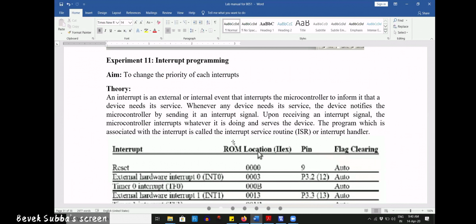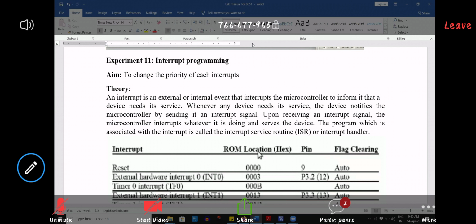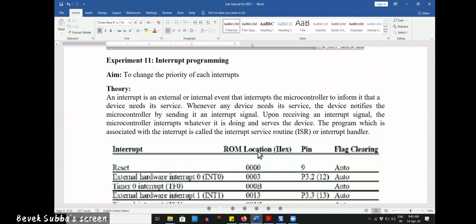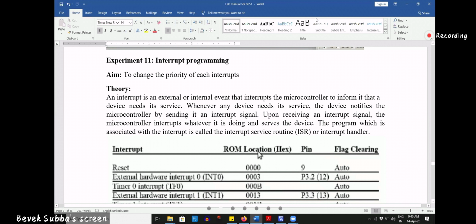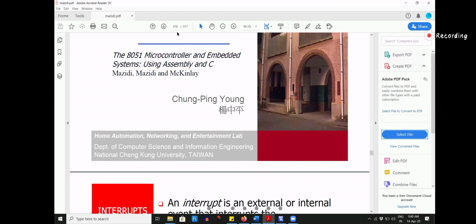Okay, so today's lesson is interrupt. Now, what is interrupt? Okay, so what is interrupt? It is in Mazidi slide number 418.